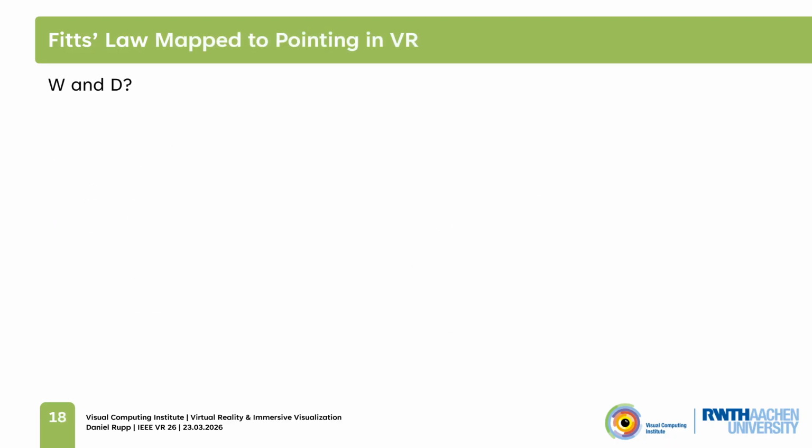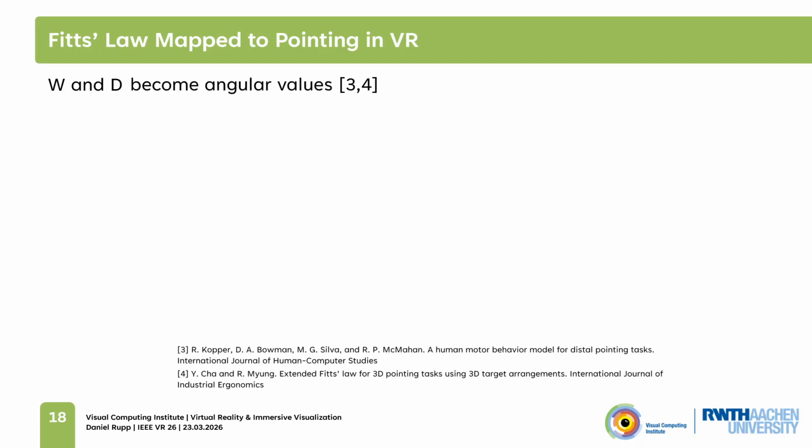If we want to use this in VR, the question is, how do we determine the distance and width during our 3-dimensional selection? Cha et al. adapted this for 3D pointing tasks by changing distance and width to angular values. So in our case, we had participants point to the floor to start the selection task, and then rotate the controller upwards until they hit the target platform.